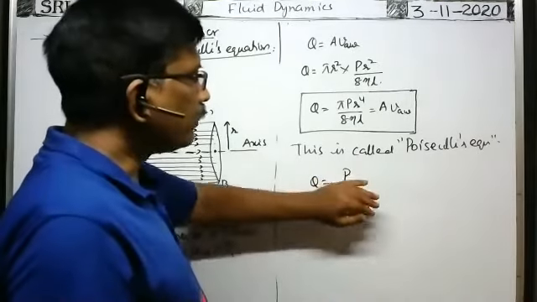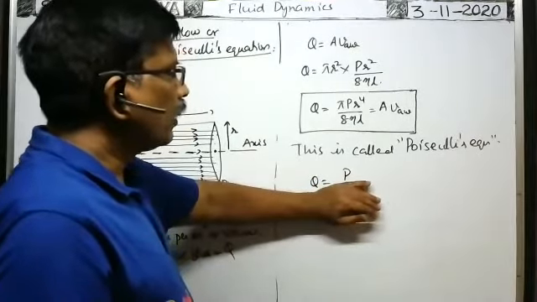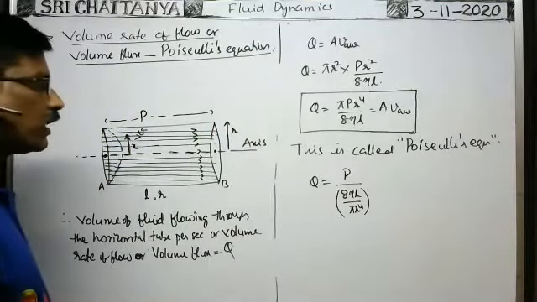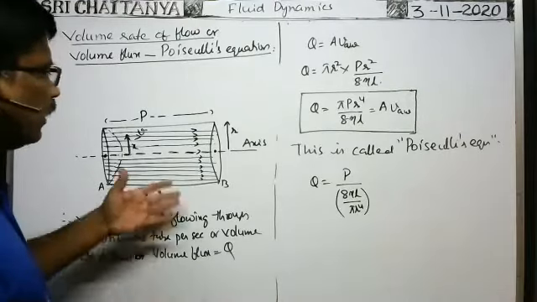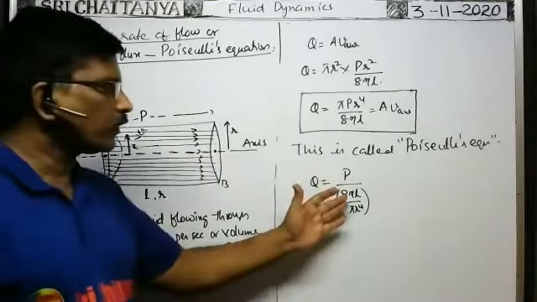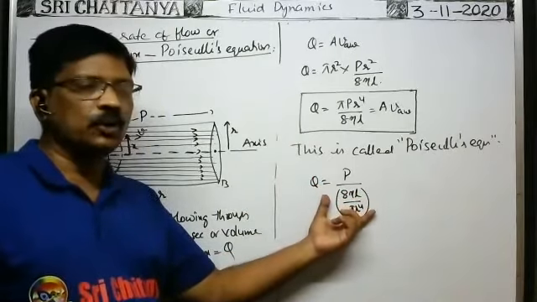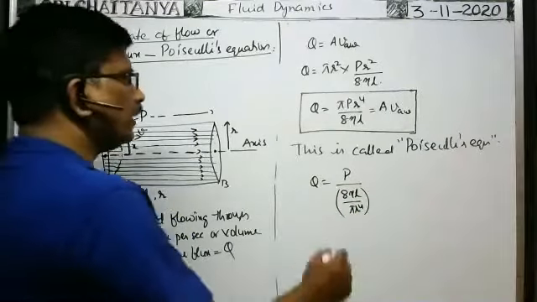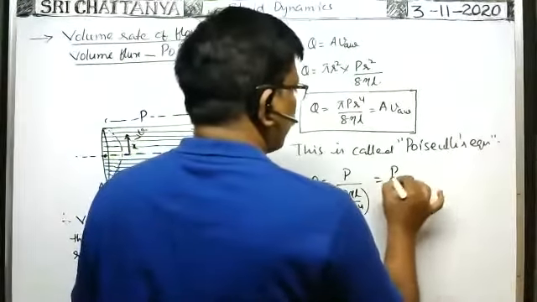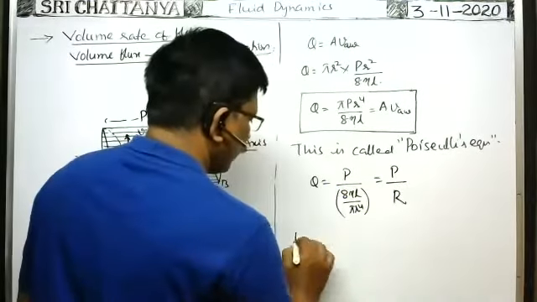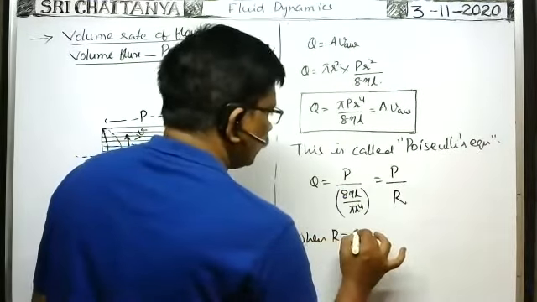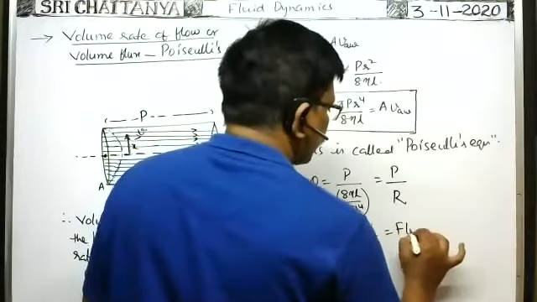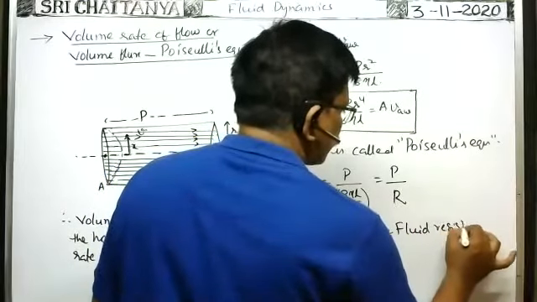That's why this denominator term represents the opposition for the flow of the fluid through the capillary tube. Such opposition for the flow of the fluid or liquid in the capillary tube is called the fluid resistance. So in this equation, Q is equal to P by fluid resistance capital R, where R is equal to 8 eta L by pi r to the power of 4. This is called fluid resistance.